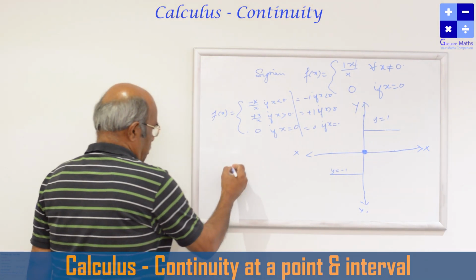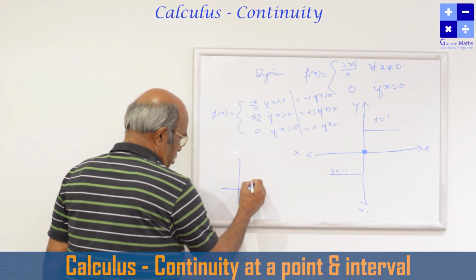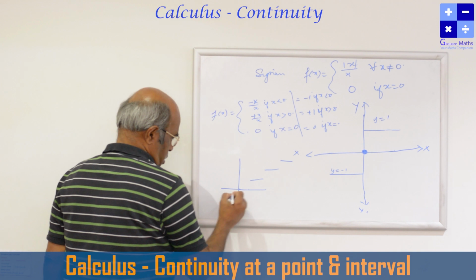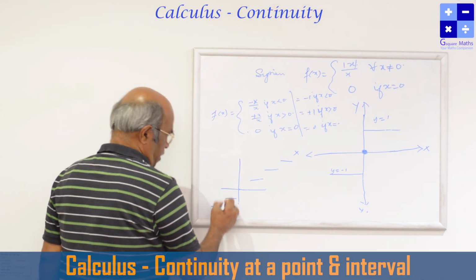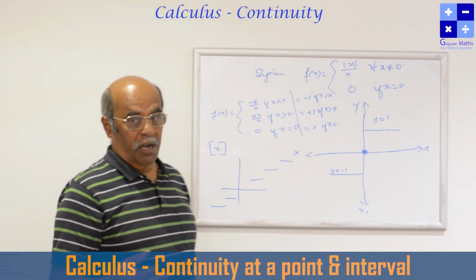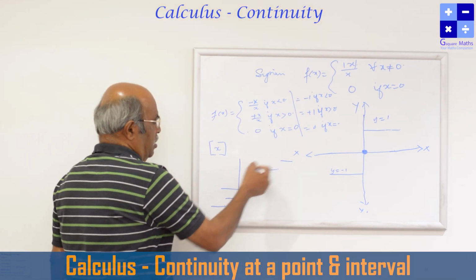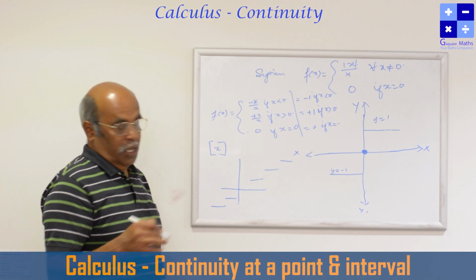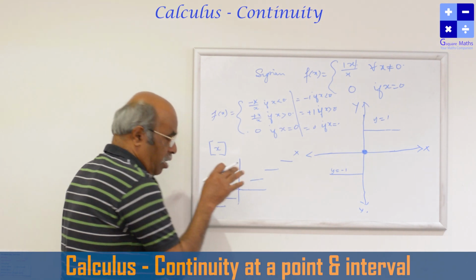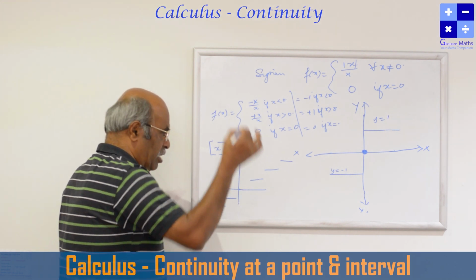Another example, the step function. We already studied the greater integer function or lesser integer function. This looks like a step, therefore this function is also called the step function. It is also called the post office function. That's another story of this function. So the entire graph of this function, we cannot draw without lifting the pen.